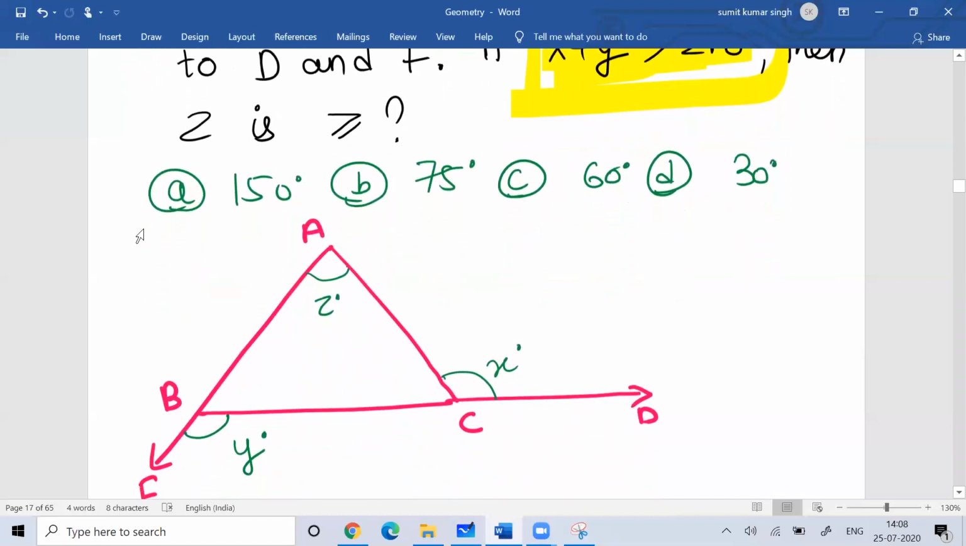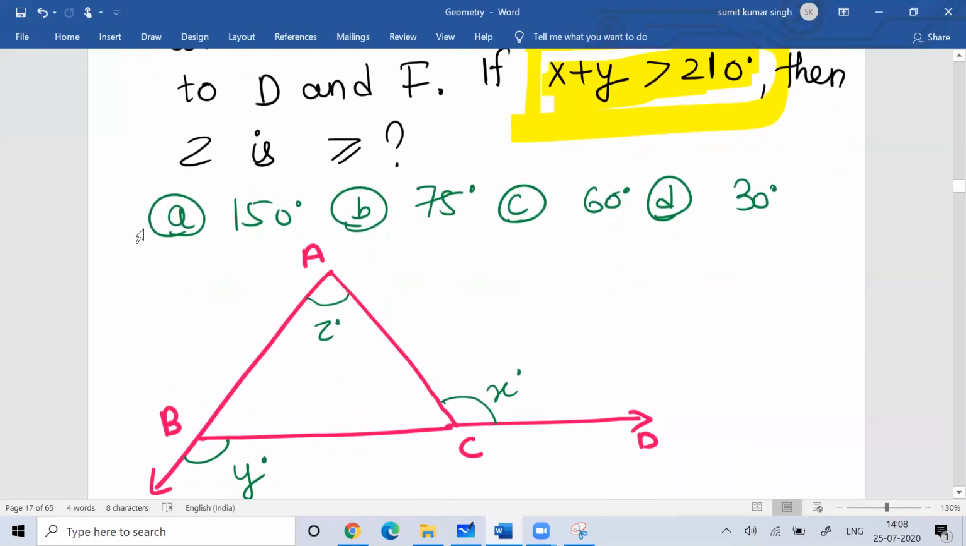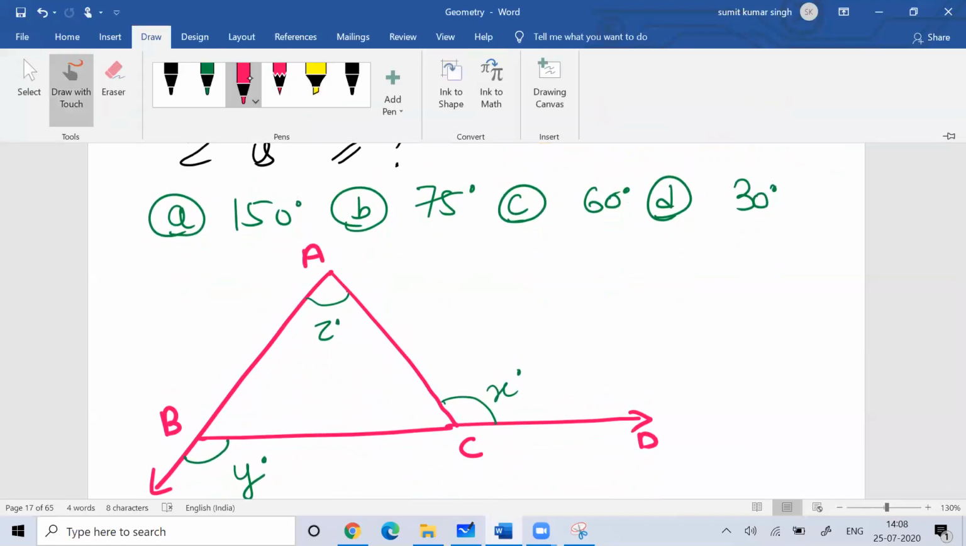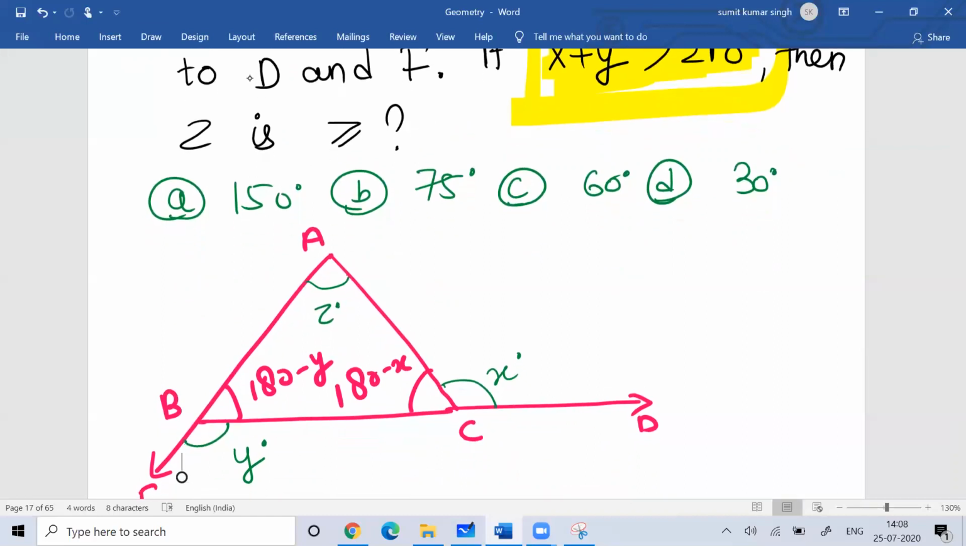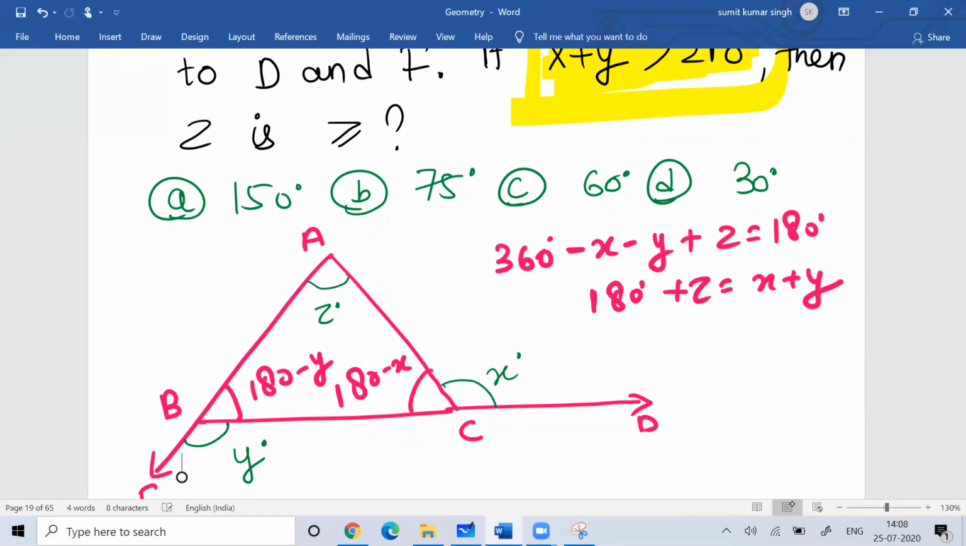So this x plus y. Now what you can do, you can write this as 180 minus y, and this you can write as 180 minus x, and you know that the sum of this would be 360. This would be 360 minus x minus y plus z, and the sum would be 180 degrees. So I can say that 180 degrees plus z is equal to x plus y.